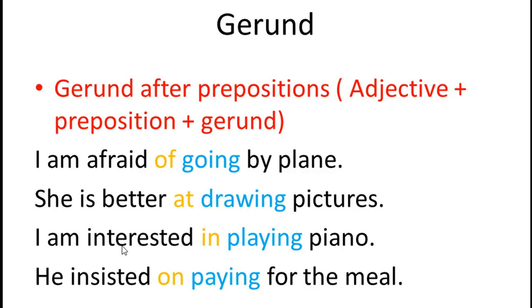I'm interested in playing piano. Interested in — an adjective, what kind of adjective? The participle adjective ነው. ስለዚህ this is a fixed preposition ነው. Interested ሁሉ ጊዜ ከዚህ preposition ጋር ይሄዳል, so ይሄ verb በዚህ ይገለጻል, playing ነው. ስለዚህ I am interested in to play a piano, wrong. I am interested in to playing a piano, wrong. I am interested in playing a piano, absolutely meaningful sentence ይሆናል ትርጉም አለው.